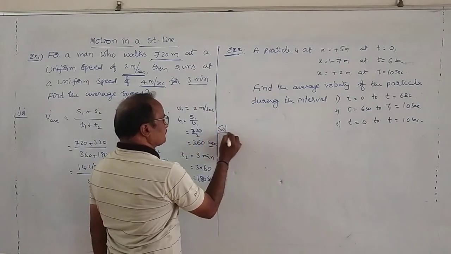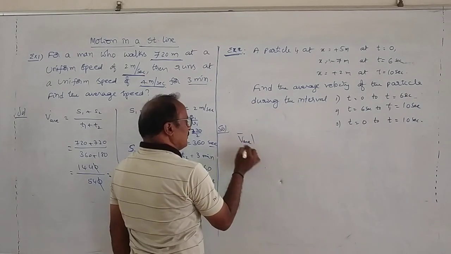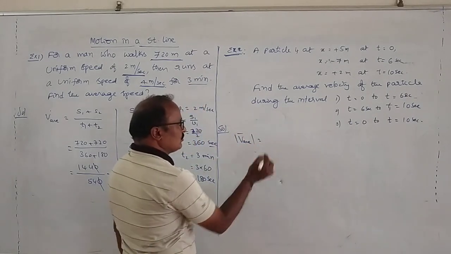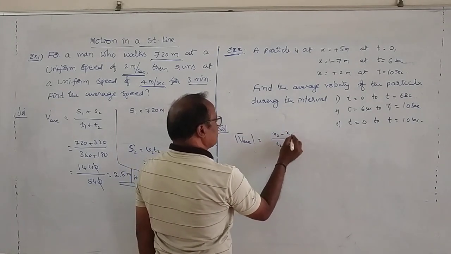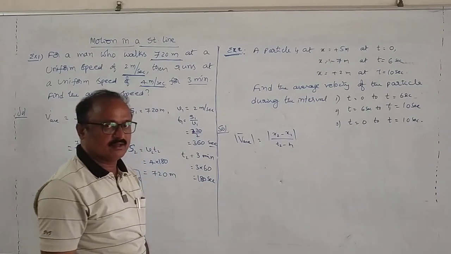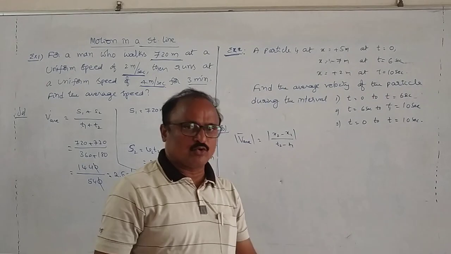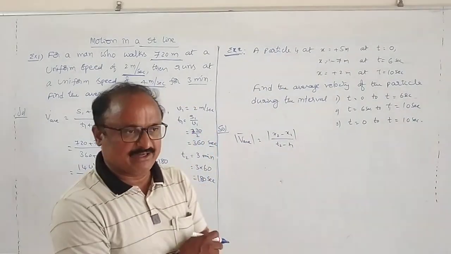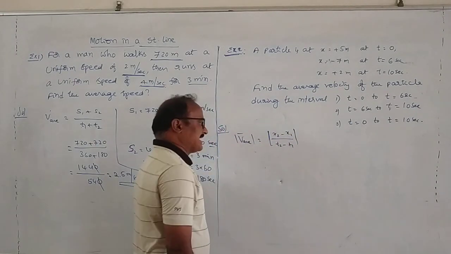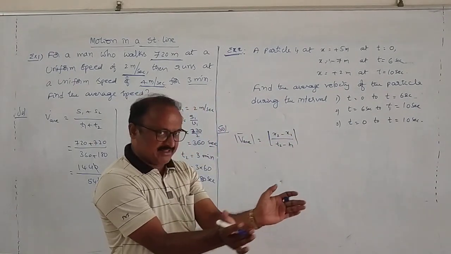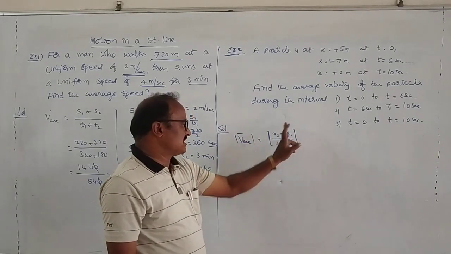See the solution. For the average speed of the particle, we will find out only the magnitude. Magnitude of average speed is equal to, what is the formula? x2 minus x1 by t2 minus t1. Generally the formula is average speed is equal to total displacement by total time, that is final position minus initial position in the time interval t2 minus t1, between these time intervals t1 to t2. So therefore average speed is equal to x2 minus x1 by t2 minus t1.